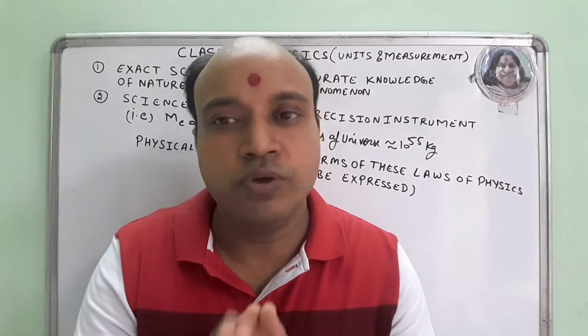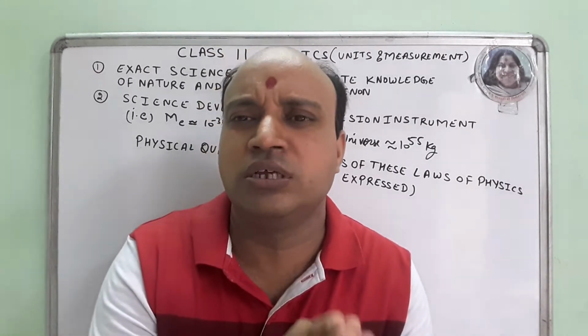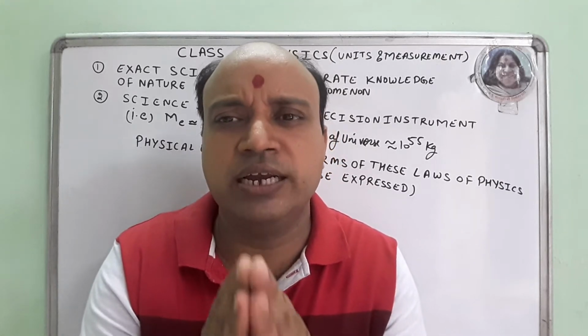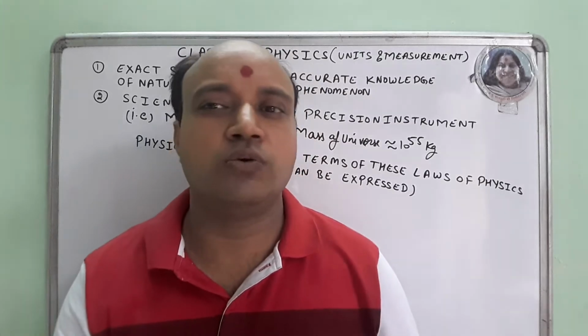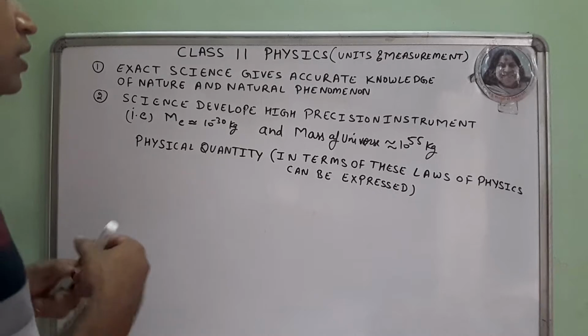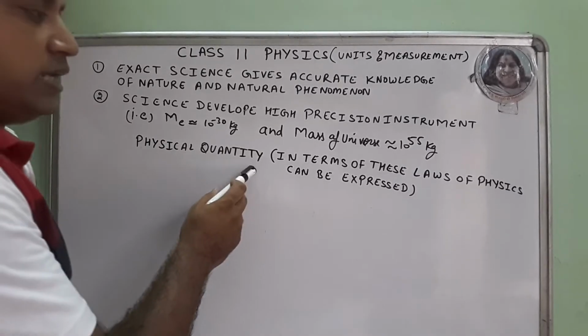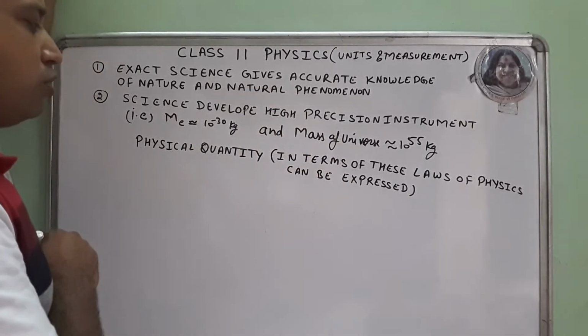Now we will discuss the physical quantities, because all the laws in physics are defined in terms of these terms. Those terms are called physical quantities. So physical quantity: the terms in which the laws of physics can be expressed are called physical quantities.